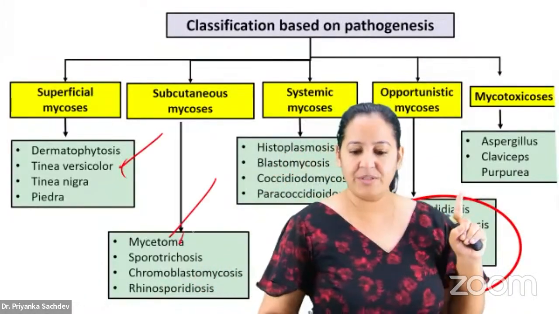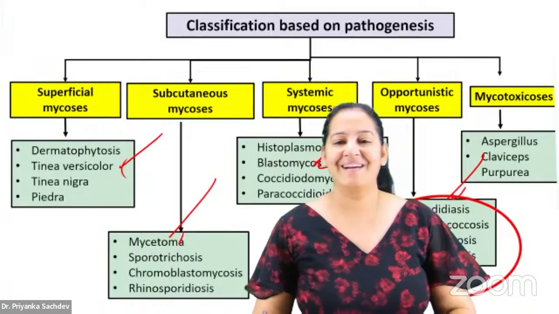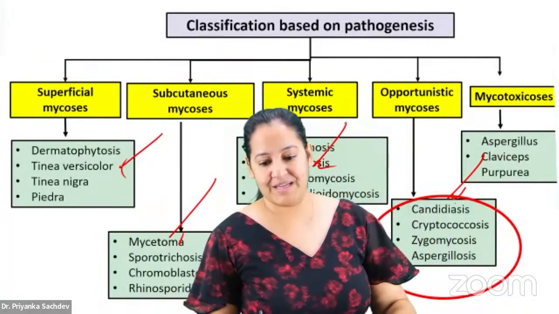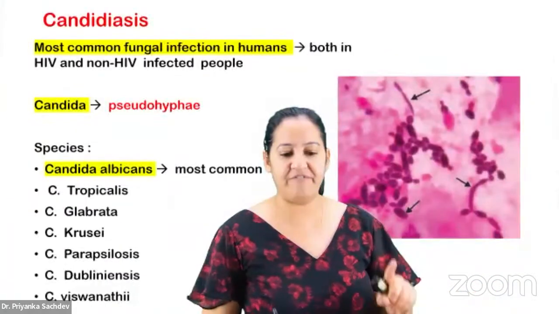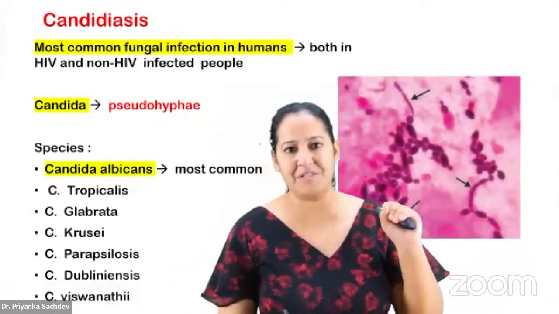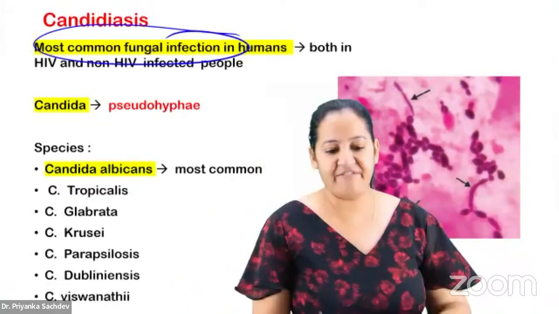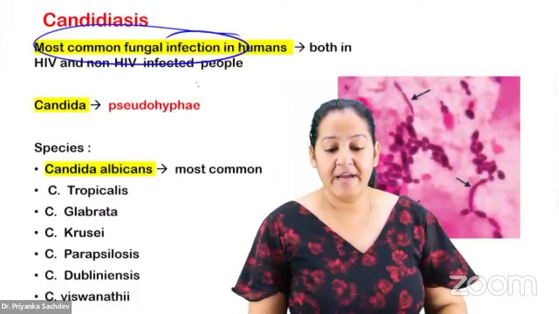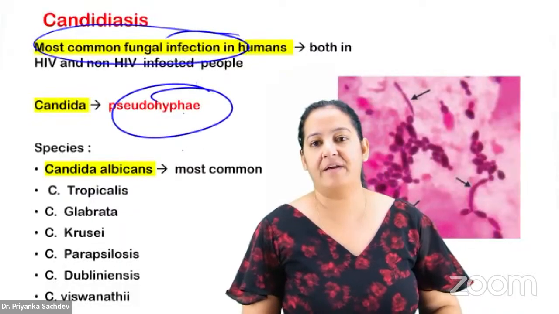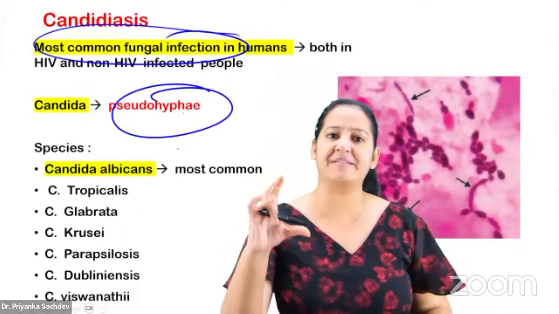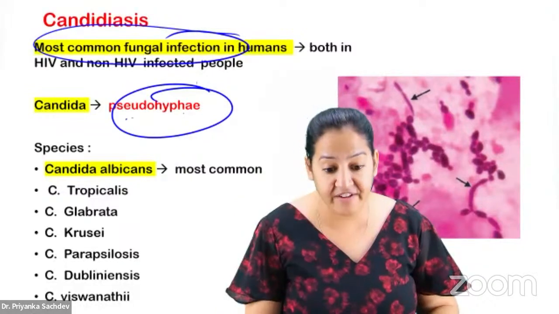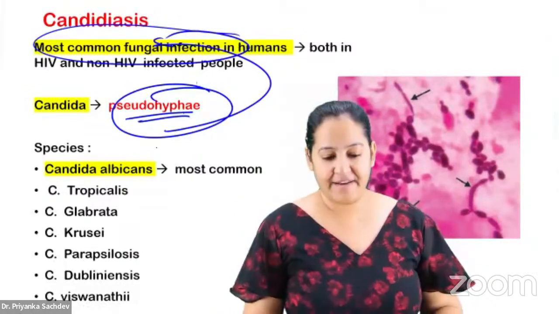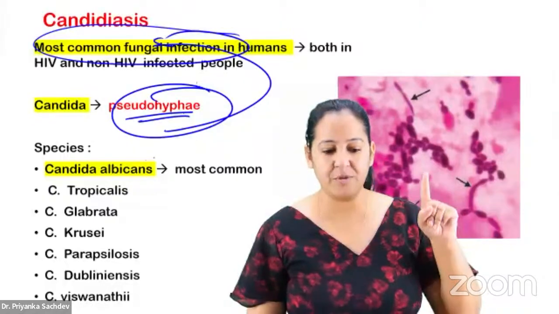So learn these four. The last four are the opportunistic fungi, starting with candida. The most important fungus here is candida. The most common fungal infection in humans is candida. It is the only fungus having pseudo-hyphae. However big the question presentation is, if you get the word pseudo-hyphae, the answer is going to be candida. There are many types of candida. The most important is albicans.